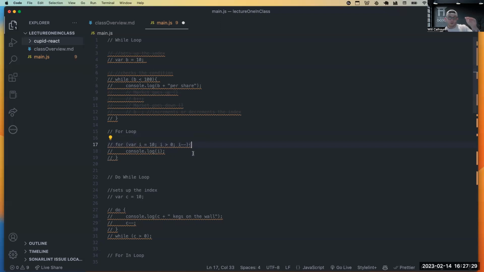Well, I would have to for loop through the first person, and then I'd have to for loop through all of their favorite foods to make sure, does this match? And let's say the first person's name is Will, but they have sushi and pizza, but their third thing is sandwiches. Well, okay, then I've got to start over and go to the next person. That's what we call a nested for loop, and that can take a lot of time.